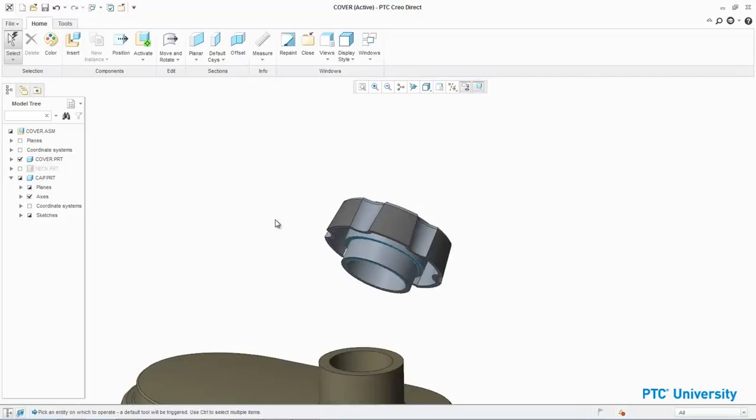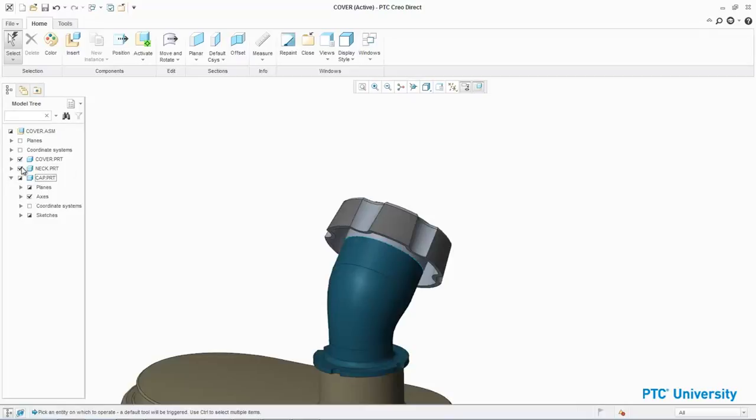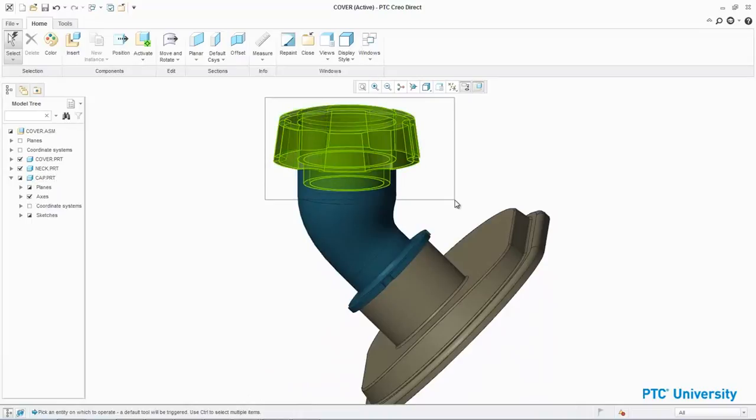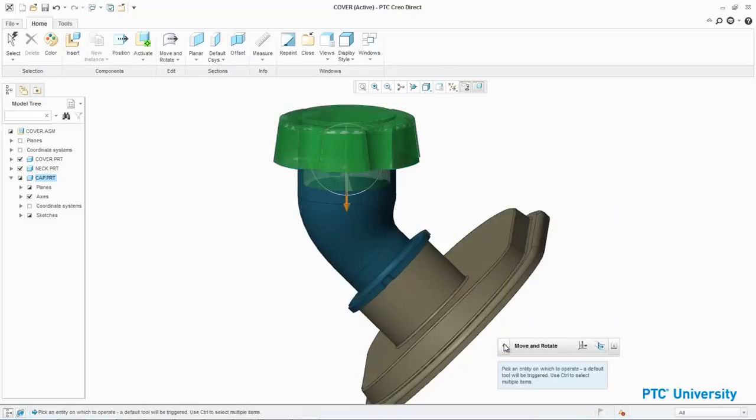In the model tree, select the neck.prt checkbox to unhide it. In this task, we use the Move and Rotate tool to modify 2 parts at once. Click Saved Orientations and select 3D3. Drag a marquee around the cap.prt and upper surface of the neck.prt. In the Live toolbar, click Move and Rotate. In the Options toolbar, click Place Dragger and select the top surface of cap.prt.